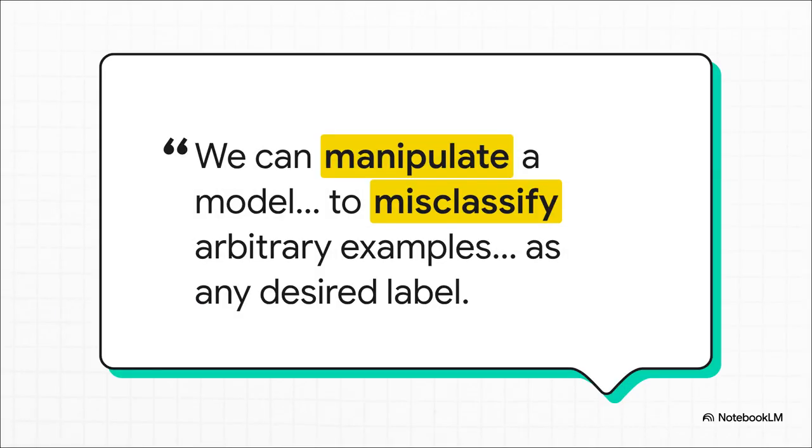And look, this isn't some hypothetical theory. The researchers who actually found this vulnerability, they lay it out plain as day. They discovered a method to manipulate a model so that it will misclassify any image you pick and turn it into any category you want. It's targeted, it's precise, and it's incredibly sneaky. So how does it work?